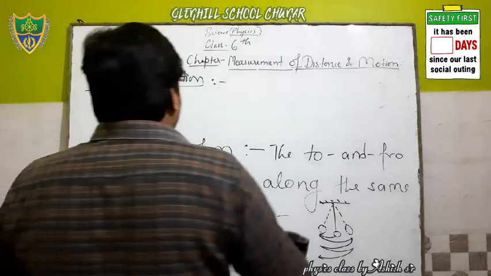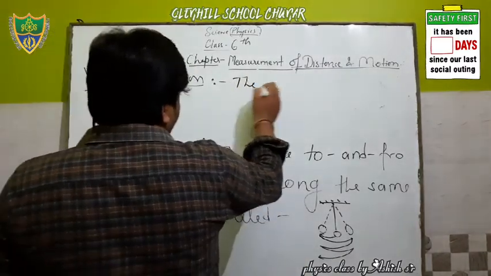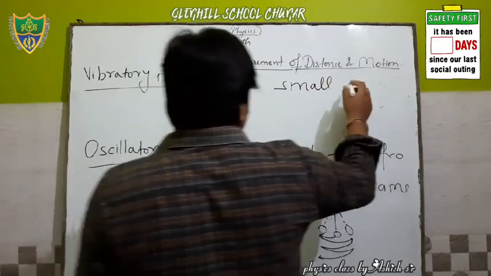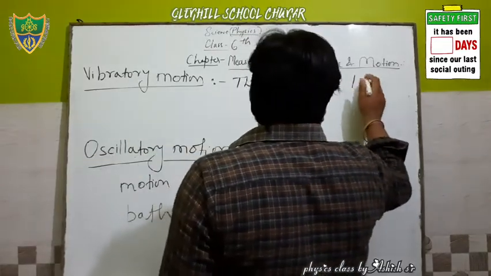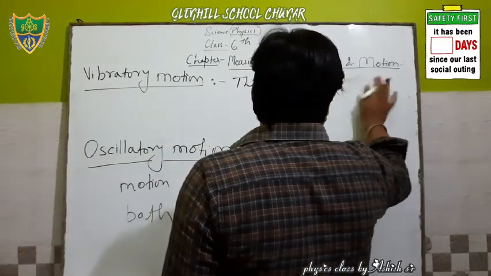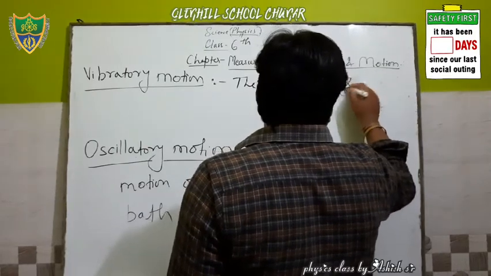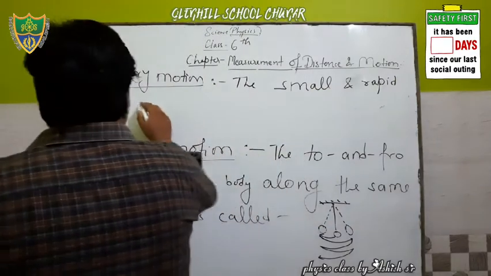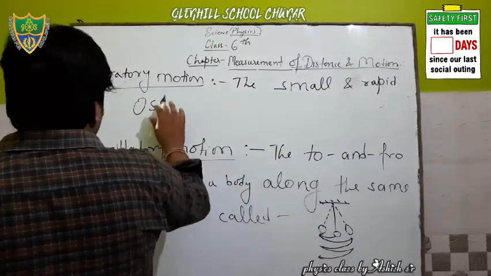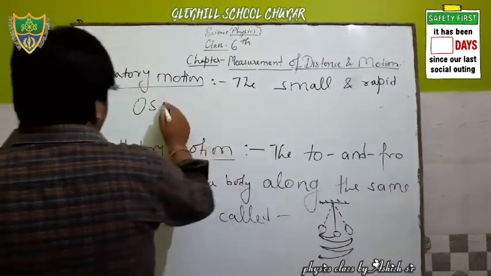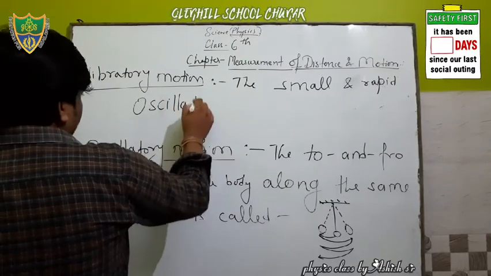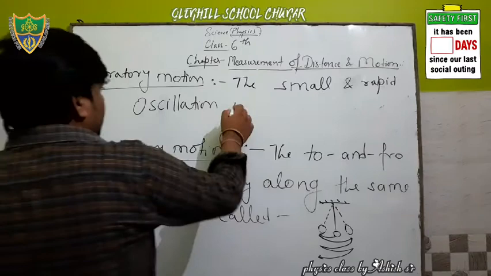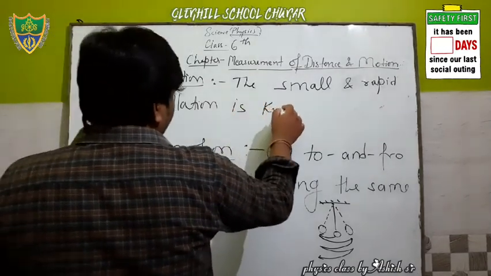So simply write it: the small and rapid oscillation is known as what?